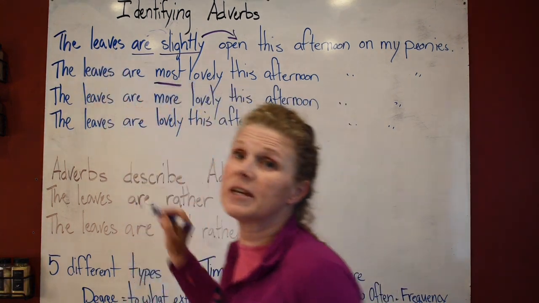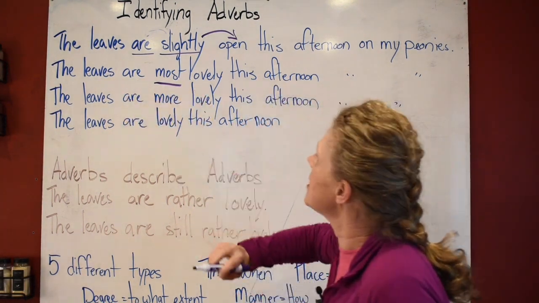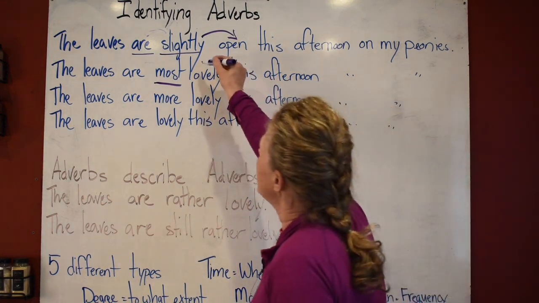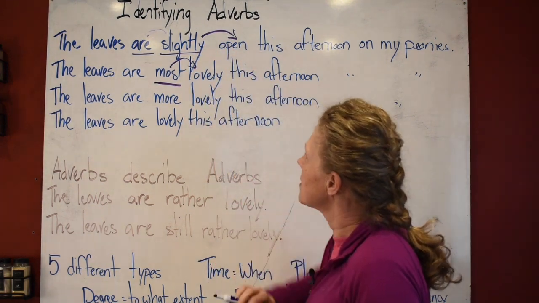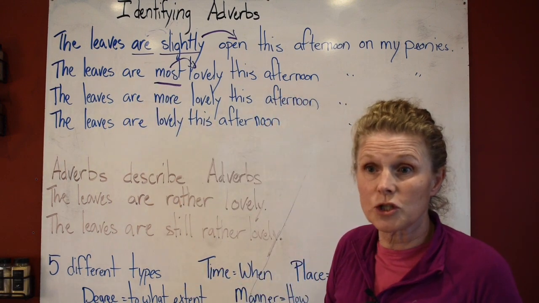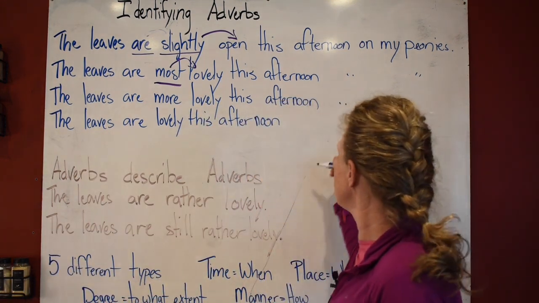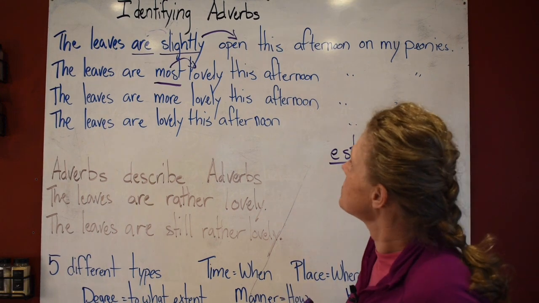Can you say the lovely leaves? Yeah, we can. The lovely leaves. The leaves are lovely. So this most is describing lovely. This most is also acting as a superlative. It means the most. It can be in place of EST, which means the most.